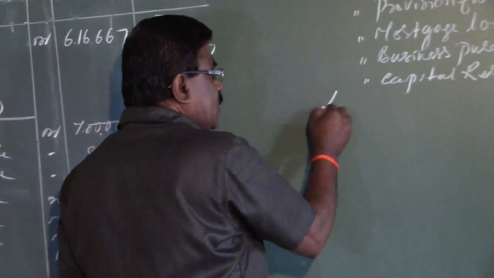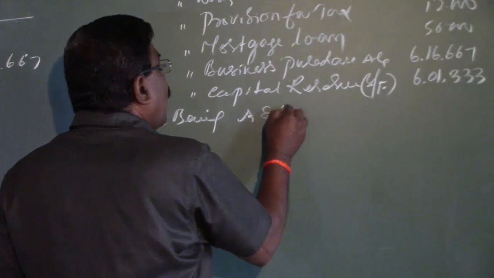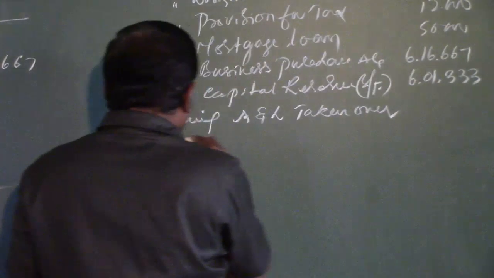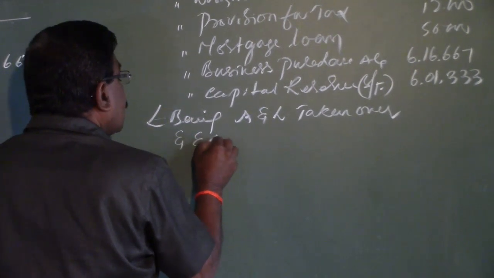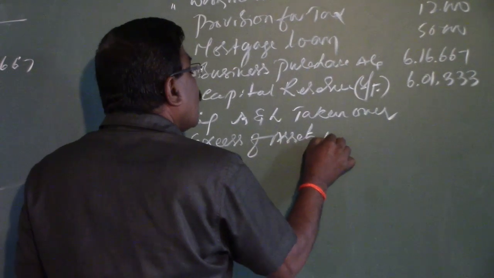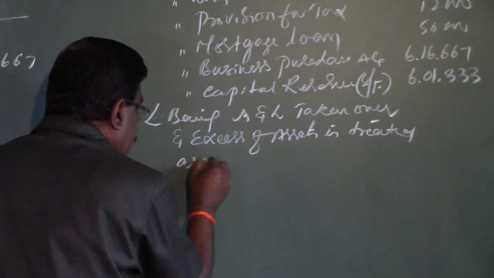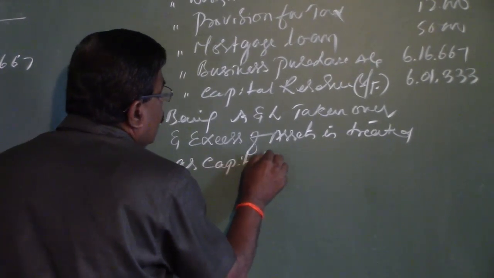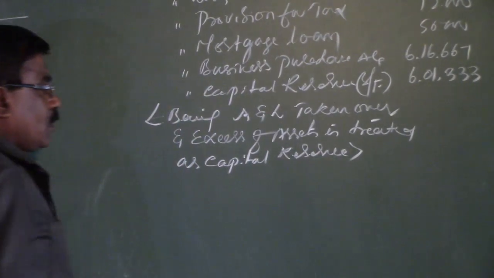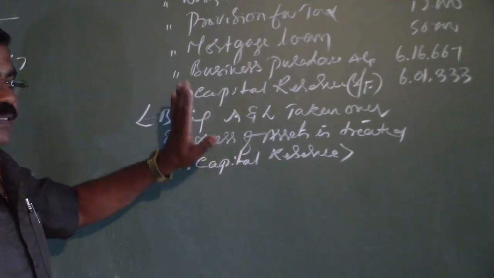So the narration for this transaction is: being assets and liabilities taken over and excess of assets is treated as capital reserve. Excess of assets is treated as capital reserve because it is a profit to the purchasing company.